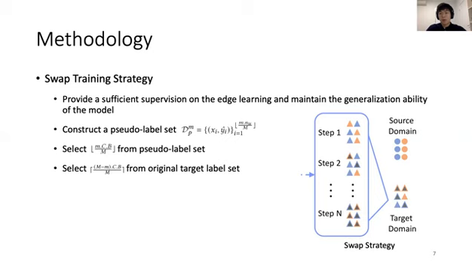The third component is the swap training strategy. Since the available labeled samples in the target domain are very limited, we employ a swap training strategy, which gradually includes the pseudo-labeled target samples in the training process, while dynamically adjusting the number of labeled target samples. At the AMPS training step, we construct the pseudo-label set D PM. And for each mini batch of the AMPS training step, we use these rules to select samples.